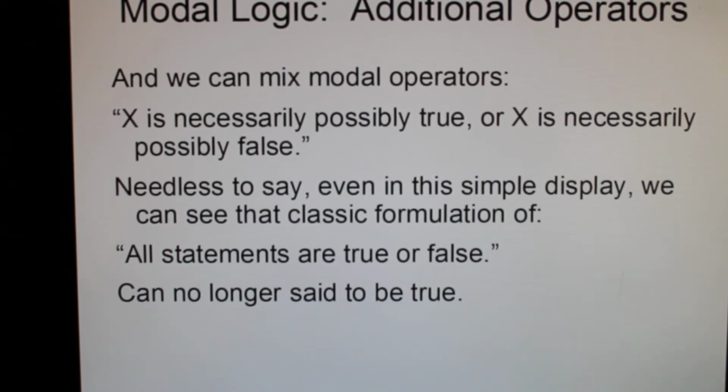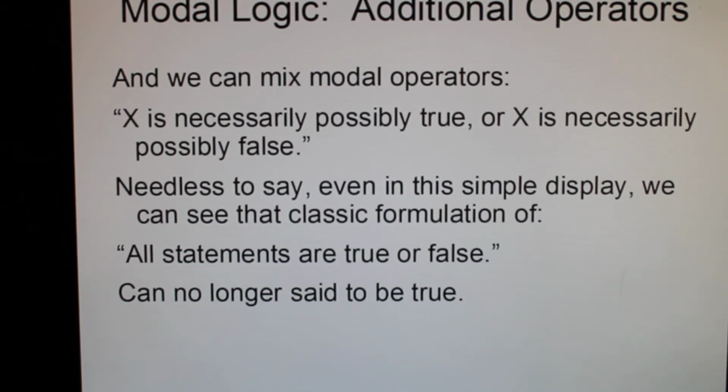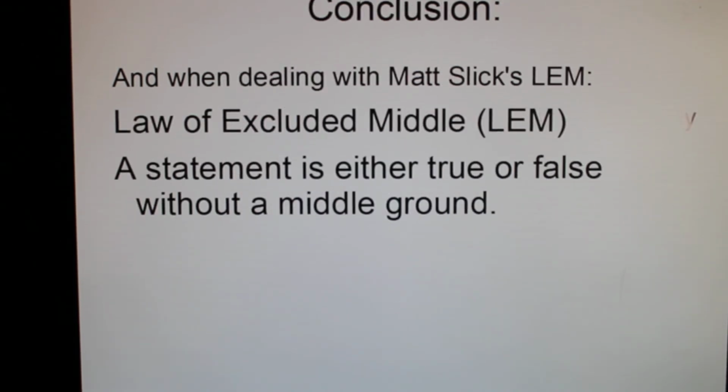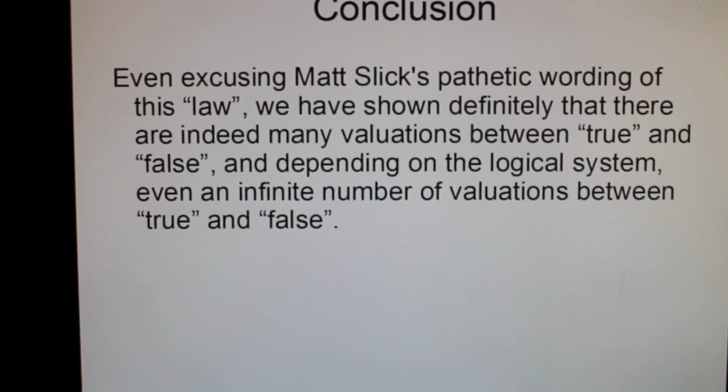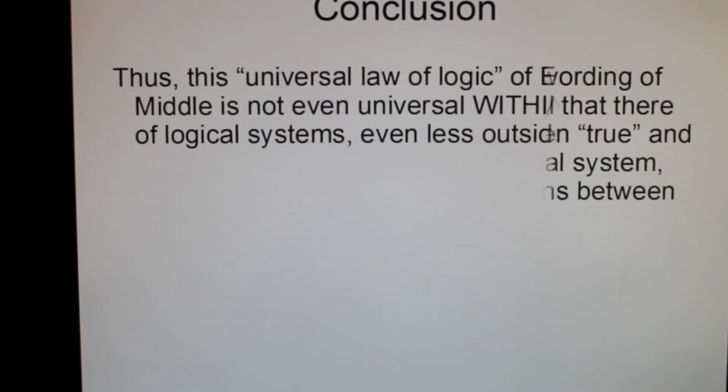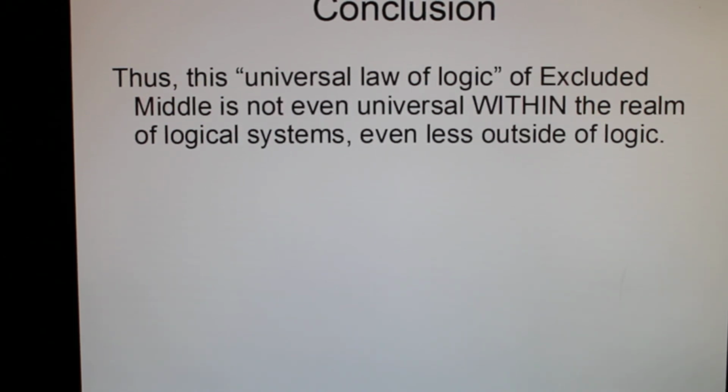Needless to say, even in this simple display, we can see that the classic formulation of all statements are true or false can no longer be said to be true. And when dealing with Matt Slick's law of excluded middle, a statement is either true or false without a middle ground, even excusing Matt Slick's pathetic wording of this law, we have shown definitely there are indeed many valuations between true and false, and depending on the logical system, even an infinite number of valuations between true and false. Thus, this universal law of logic of excluded middle is not even universal within the realm of logical systems, even less outside of logic.